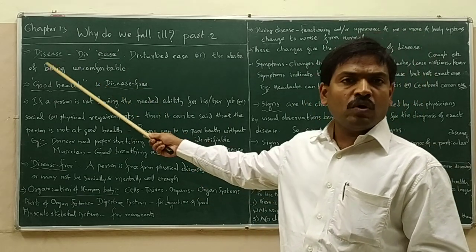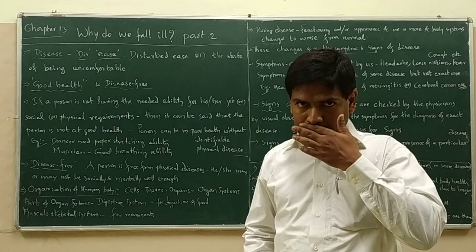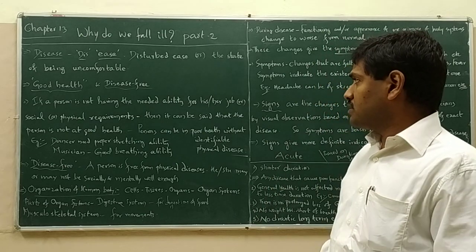Now, let us know what is good health and what is disease free.